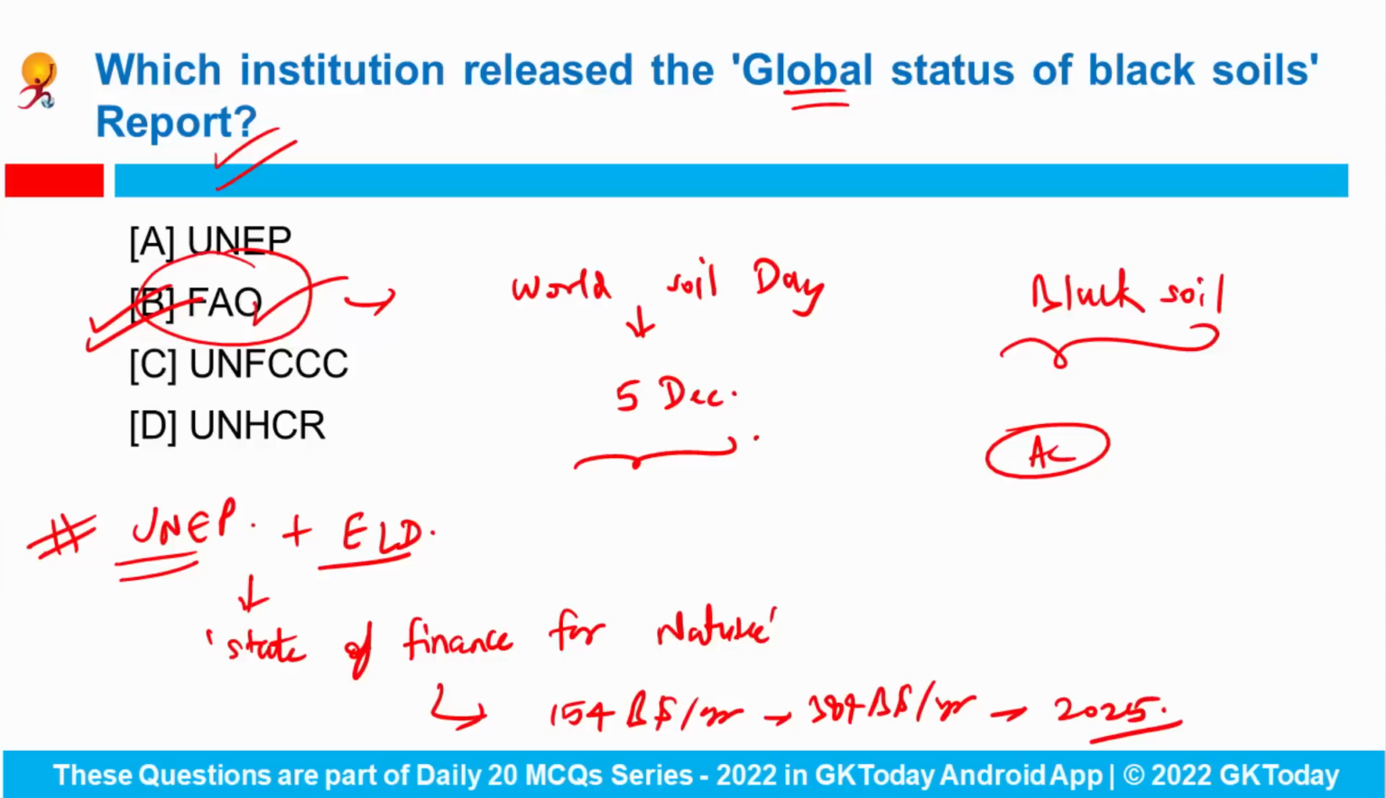Okay, so if you're asked which institution has released this State of Finance for Nature 2022 report, the answer would be United Nations Environment Program.